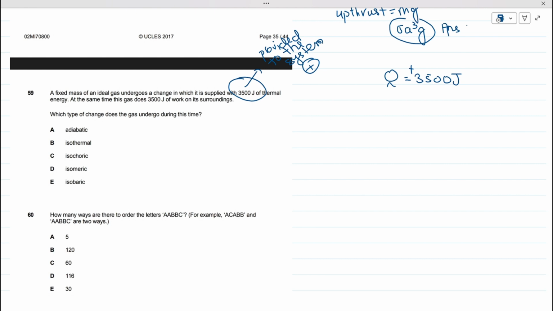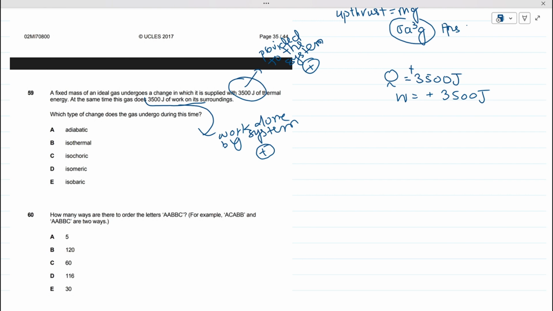At the same time, the gas does work of 3500. Whenever work is done on the system, that work is negative, but whenever work is done by the system, that work is positive. So work is again positive 3500 joule. They are asking us which type of change the gas undergoes during this time. What is the process this is?